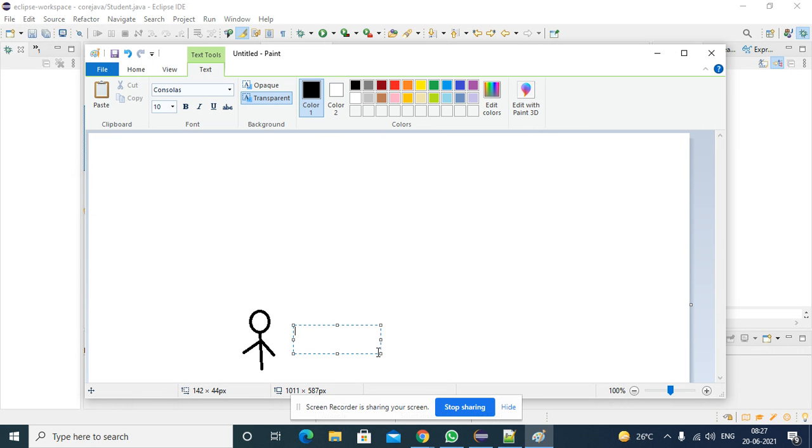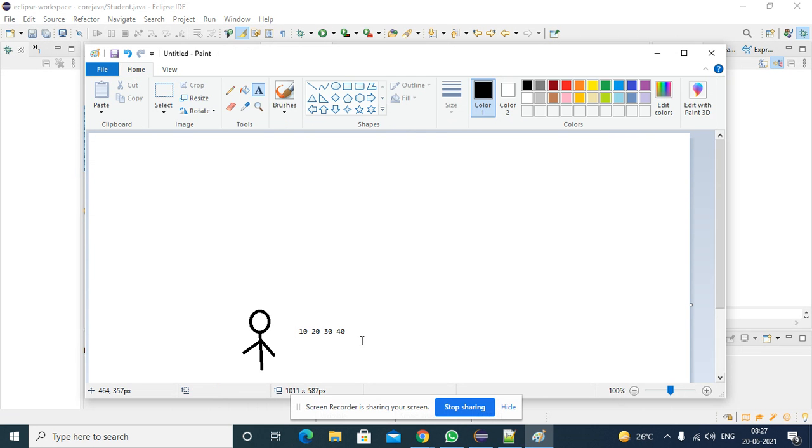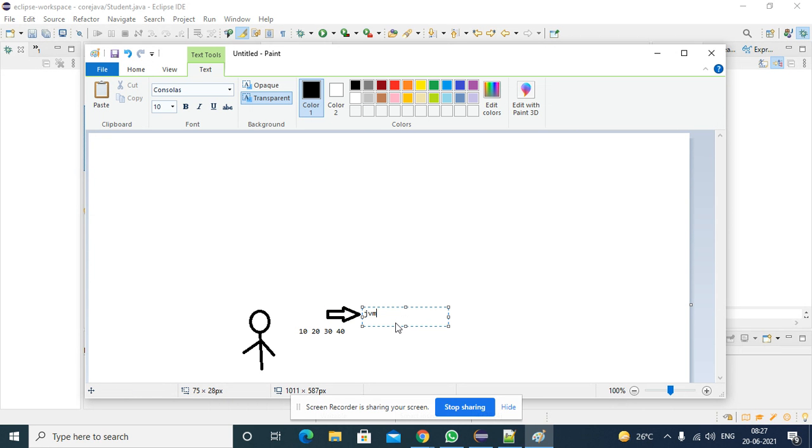Suppose this guy is passing some values separated by a space: 10, 20, 30, 40. He is passing the values to whom? He is passing the values to the JVM. Right? What will the JVM do? JVM will call the main method.